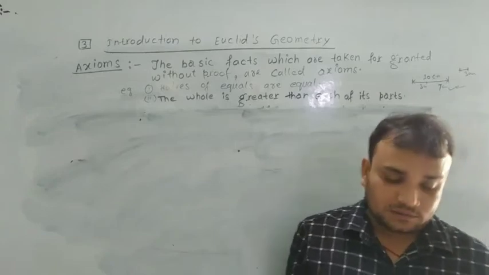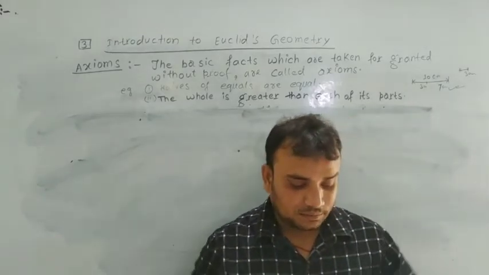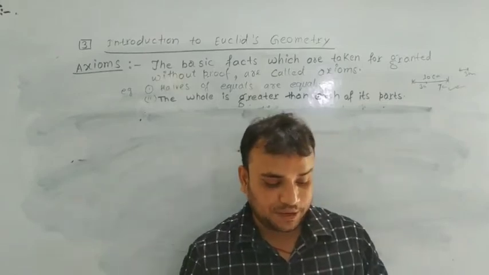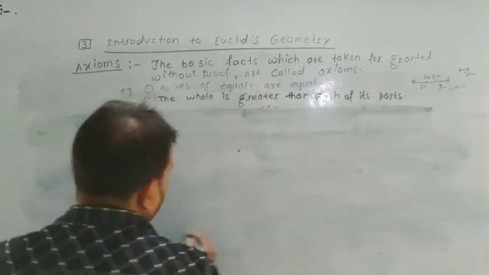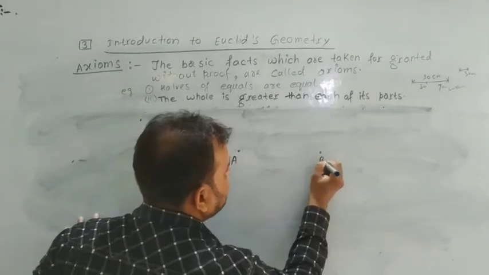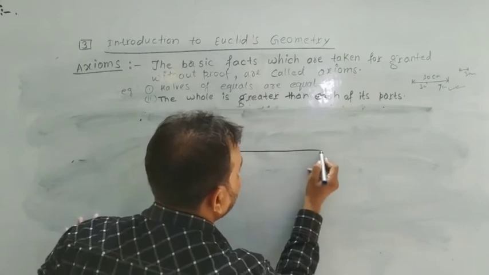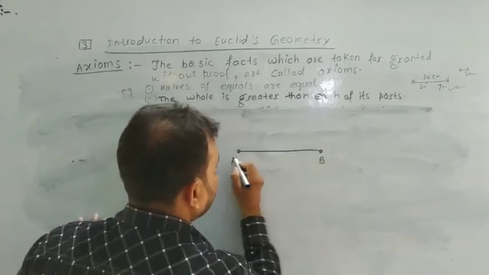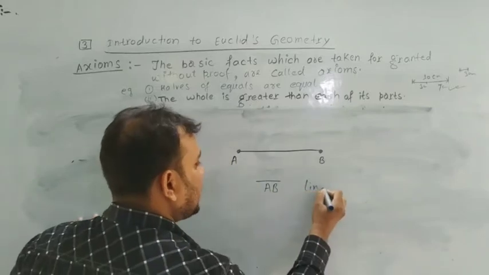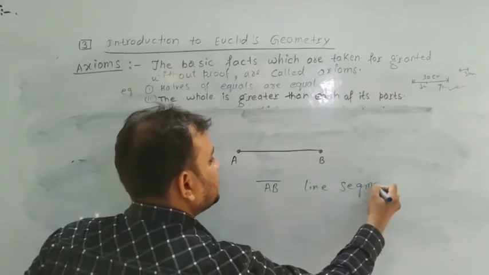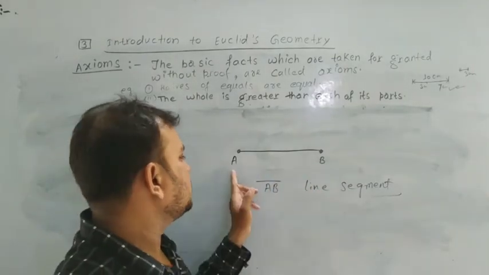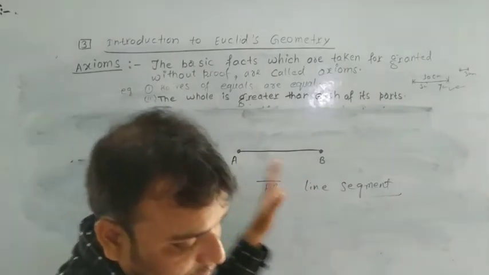Next, line segment. The straight path between 2 points A and B is called a line segment. Dear students, if you take a point A and another point B, then you join them, it is called a straight line. That means it is a line segment. It has 2 different endpoints.